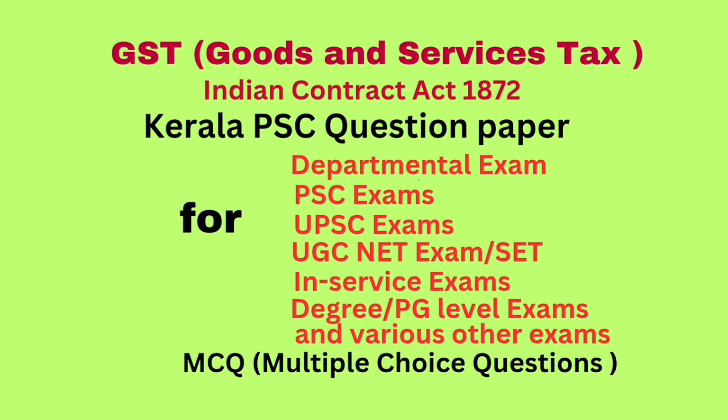Question number 45. Who is not an appellate authority as per Central GST rules? Answer: Principal Commissioner of Appeals. Question number 46. Which of the method is not allowed to deposit money in electronic cash ledger? Answer: money order.